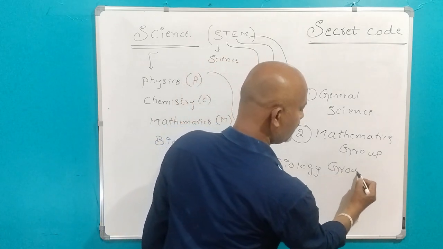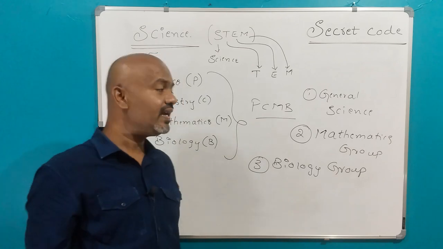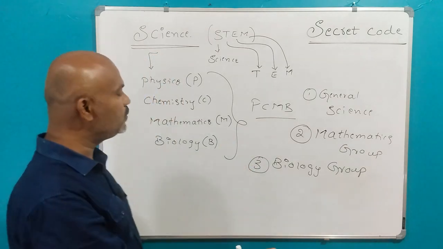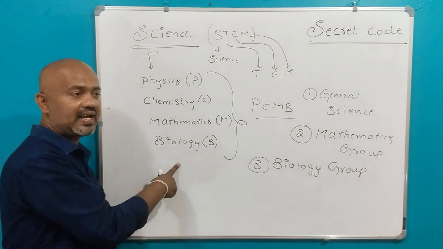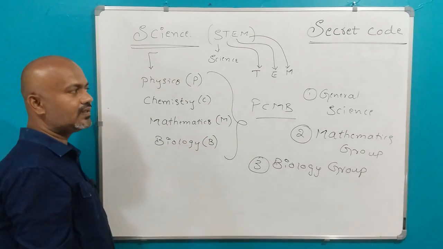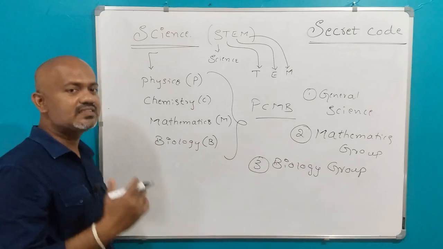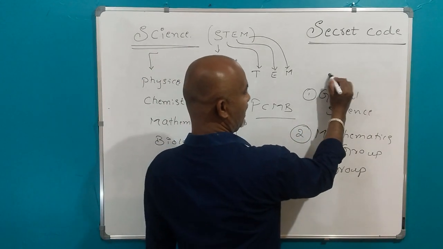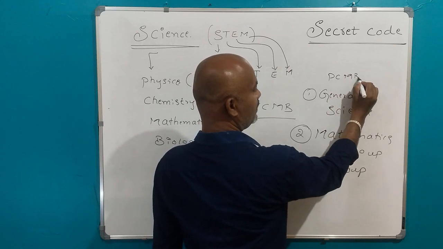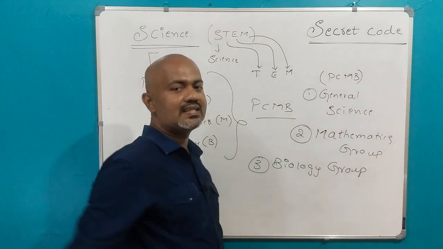I'll explain what these terms are. The students who take physics, chemistry, mathematics and biology in their class 11 and 12, all four combinations, we can group into general science.